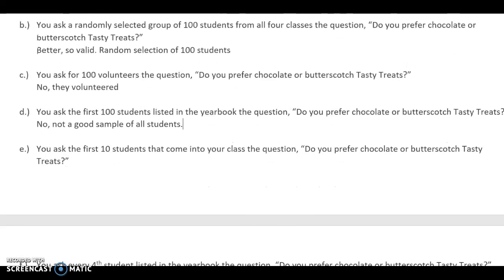You ask the first 10 students that come in your class, do you prefer chocolate or butterscotch? Nope. This is called a convenient sample, because it was convenient for you to do it. So no. I'm going to spell that wrong. It's a convenient sample, not valid.